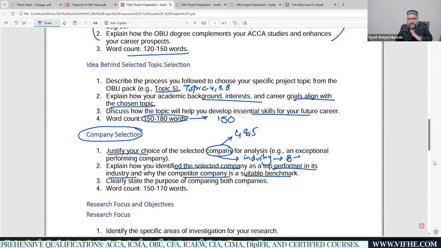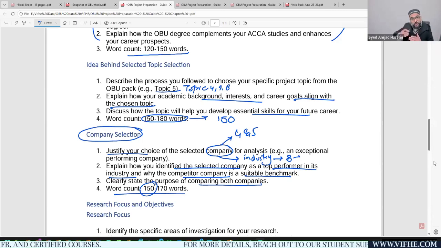These two are the most important characteristics when you are providing justification for your project. I hope these guidelines give you a very clear idea of how you need to move forward. So you clearly state the purpose of comparing both companies, why you're comparing, and the word count should not go beyond 150 words. Make sure we limit ourselves to the lower threshold, not the higher threshold, which is 170. I'm just going to consider 120 words, 150 words, and 150 words to make sure that we have much more word count left for us.